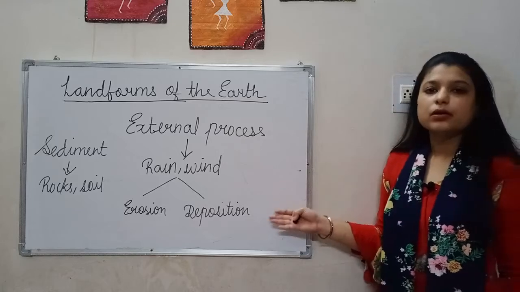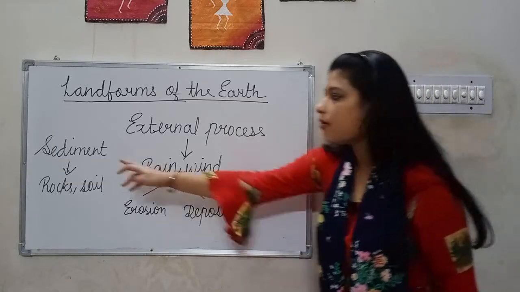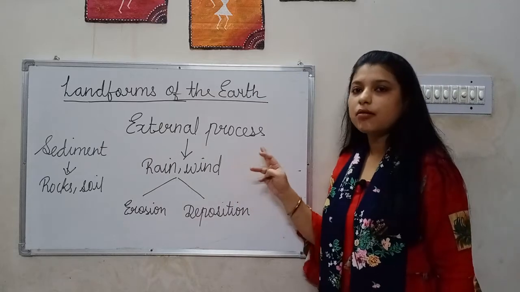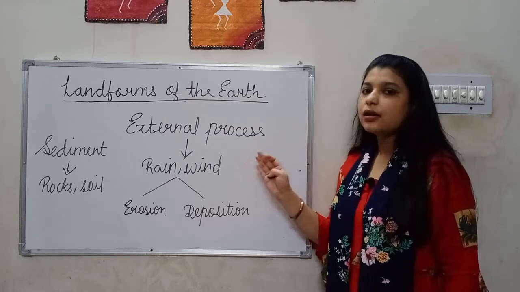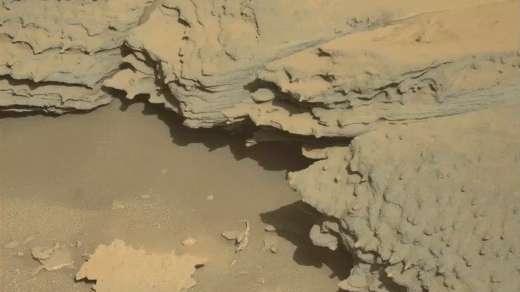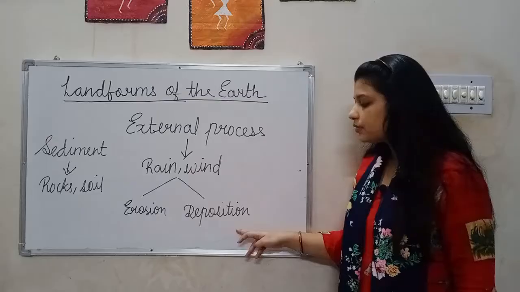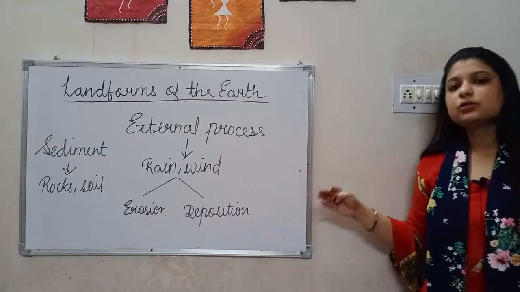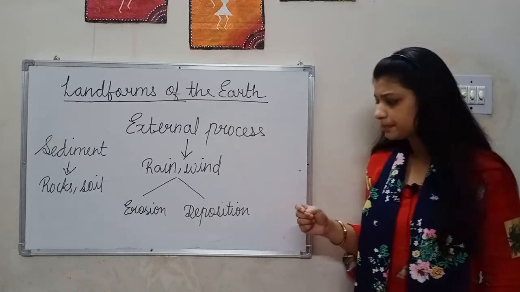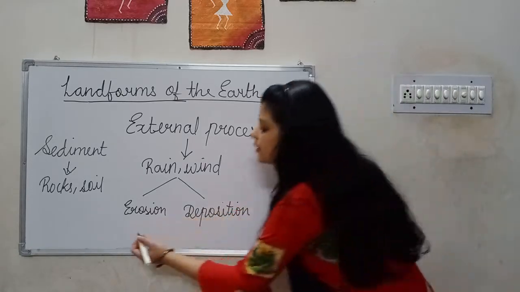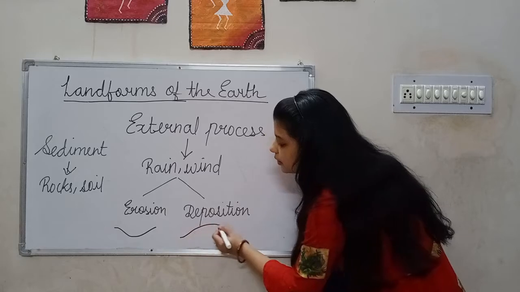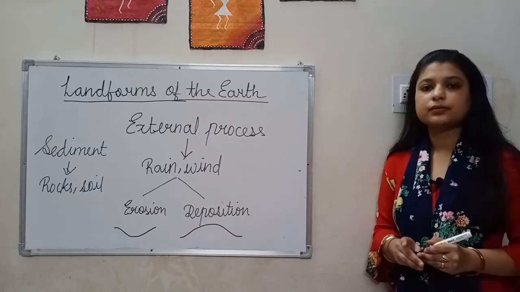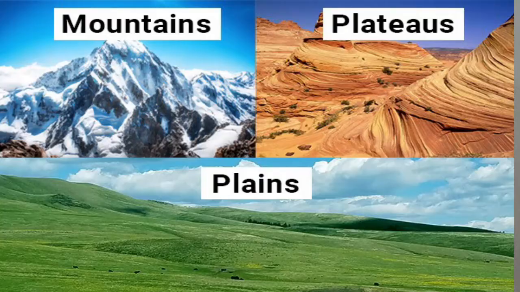What is happening during deposition? Accumulation of material or sediment with the help of rain or wind. So if I talk about external process, external forces are acting on the surface of the earth and during the process erosion and deposition are taking place which leads to forming different landforms. During erosion, the surface of the earth gets sinked in, and during deposition, the surface of the earth gets elevated. We have three major types of landforms of earth which are mountains, plains and plateaus.